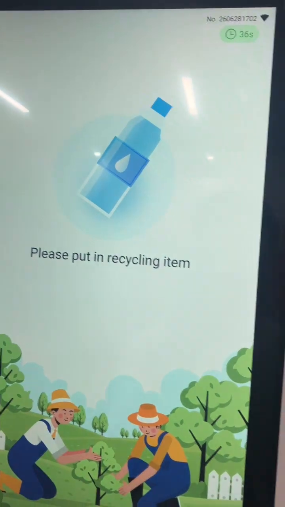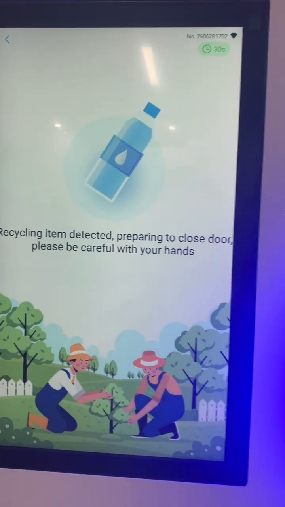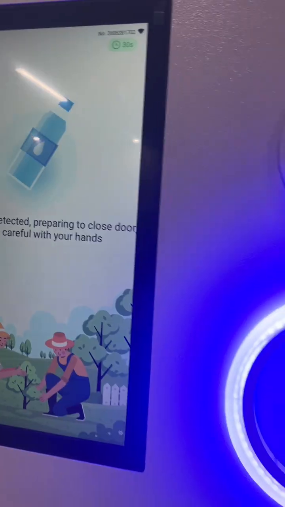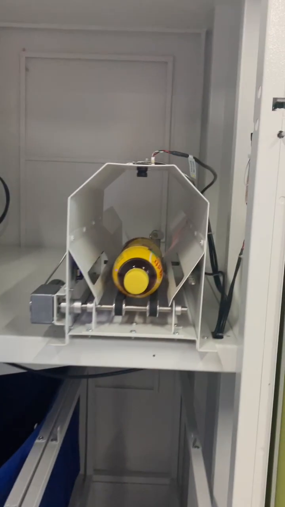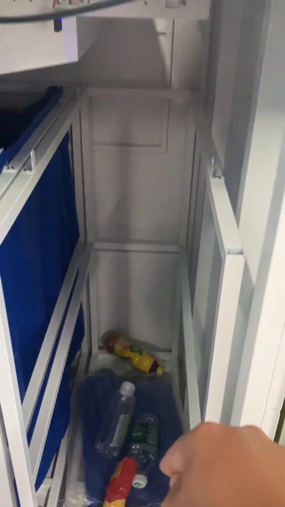Okay, and the door opens, and that is the PET bottle. Yeah, it's recyclable. It drops directly.